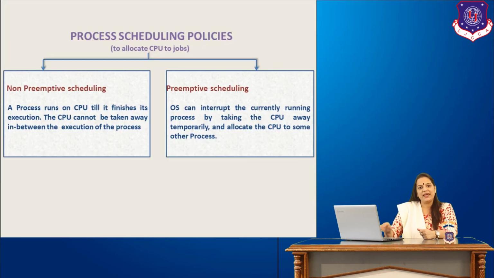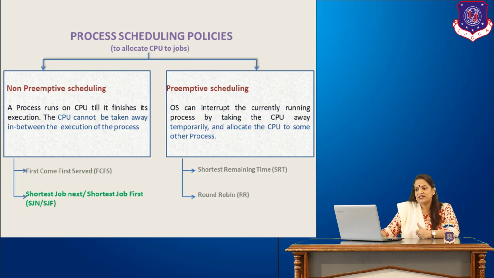Now, shortest job next or shortest job first scheduling policy is basically a non-preemptive scheduling policy. Now, what is a non-preemptive scheduling policy? This I have discussed in my previous session. But to just give you a brief idea, a non-preemptive scheduling algorithm is the one in which the CPU, once given to a particular process, cannot be taken away in between the execution. So, once the CPU is given to a particular process, that process keeps the CPU for the entire execution time, and after the execution is over, it releases the CPU on its own. Now, the detail about this, you can have a look at my previous video session.